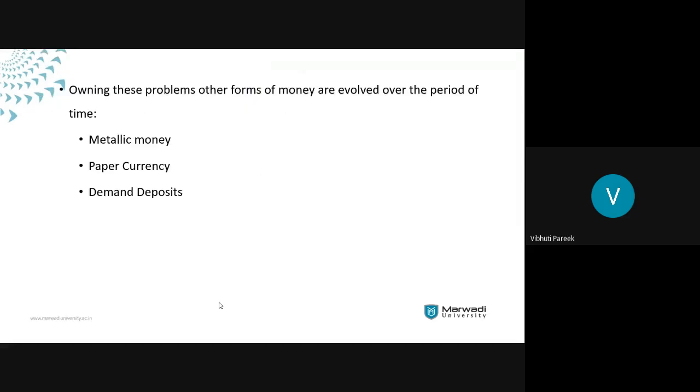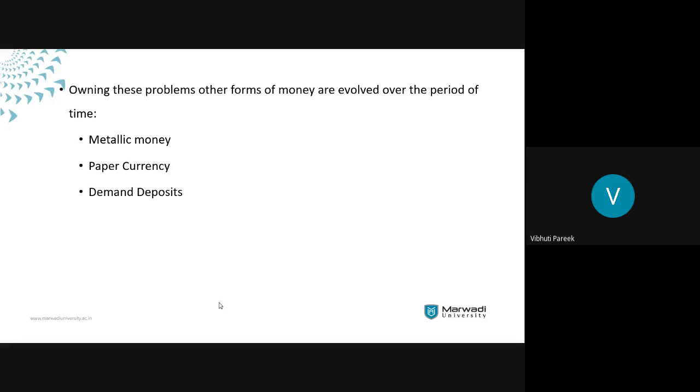So owing to these problems, the other forms of money which have evolved over the long period of time are metallic coins, paper currency, then the demand deposits, which are operated through checks. Now, these forms of money perform the basic function, and accordingly, according to the conventional approach, if we get the total of these things, that is metallic coins, paper currency, and demand deposits, we can constitute the sum total supply of money in an economy.